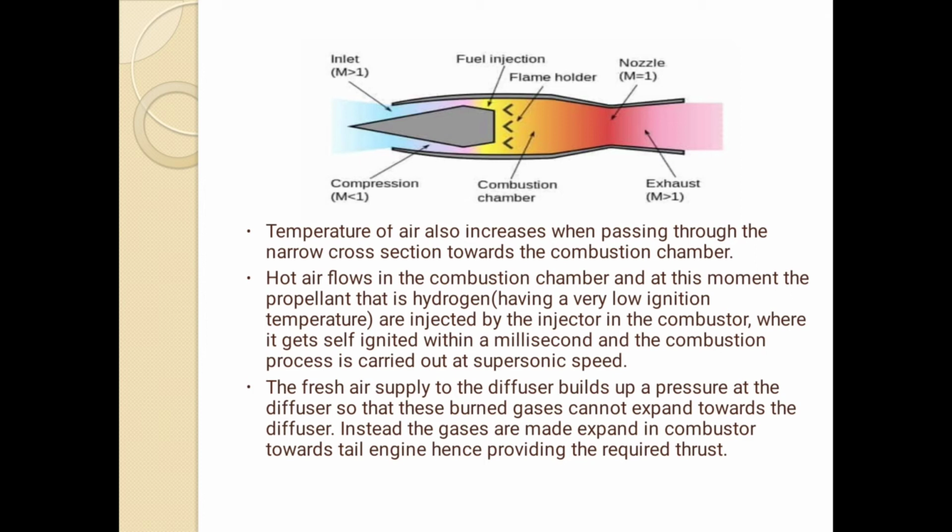Hot air flows in the combustion chamber, and at this moment the propellant, that is hydrogen, having a very low ignition temperature, is injected by the injector in the combustor, where it gets self-ignited within a millisecond and the combustion process is carried out at supersonic speed. The fresh air supplied to the diffuser builds up a pressure at the diffuser so that these burned gases cannot expand towards the diffuser. Instead, the gases expand in the combustor towards the tail of the engine, hence providing the required thrust.